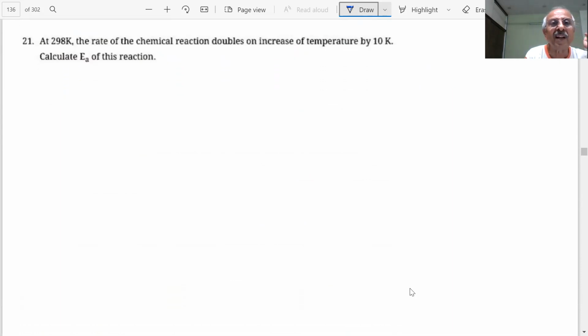At 298 Kelvin, the rate of a chemical reaction doubles on an increase of 10 K. Calculate the activation energy, students. What is the formula we used for that? If you forget everything, you know K is equal to A e to the power minus Ea by RT. If you take logs of this, what formula are you using here? Log K is equal to Ea upon 2.303, T2 minus T1 upon T1 T2.